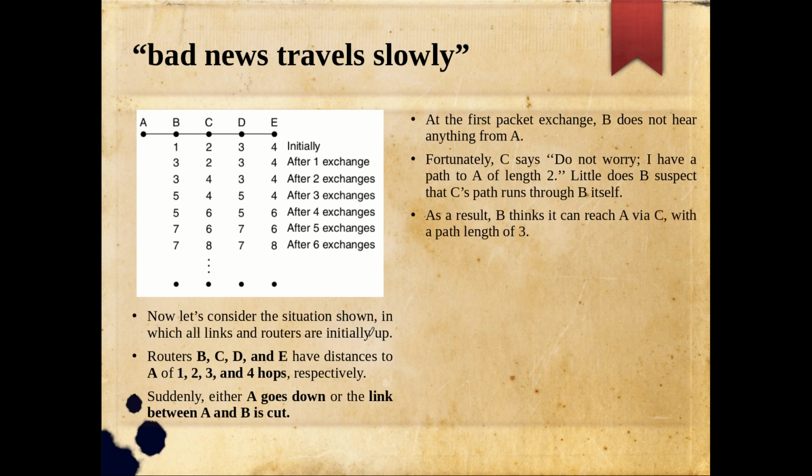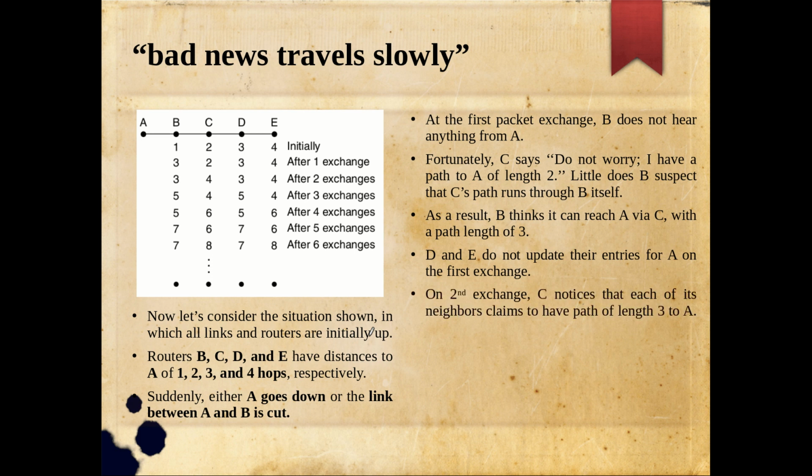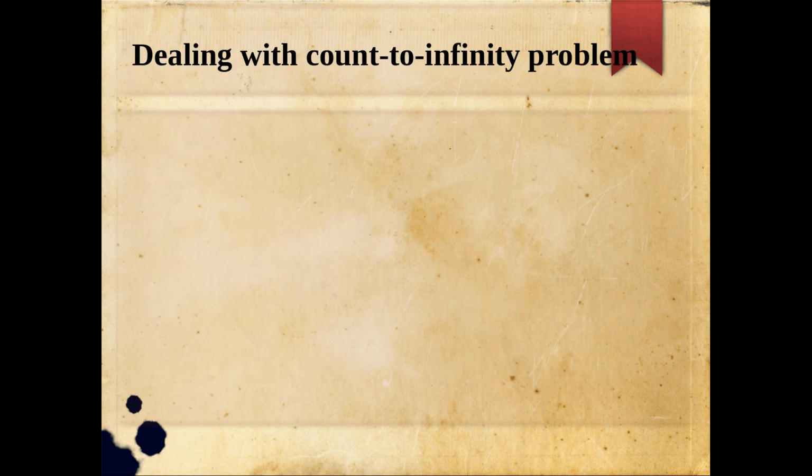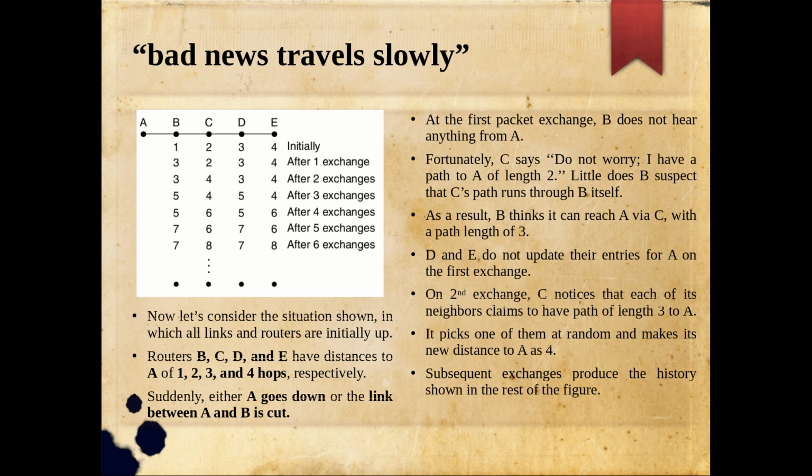Right, so that is being explained here. B thinks that it can reach A via C with 3, and in the second exchange that 3 is being communicated. Accordingly, that distance to A is modified to 4 by C, and the subsequent exchanges produce the rest. So what will happen is it will keep on like this. The updation is happening but very slowly, like 7, 8, 7, 6. So you can see that the distance is incrementing just by 1 only.